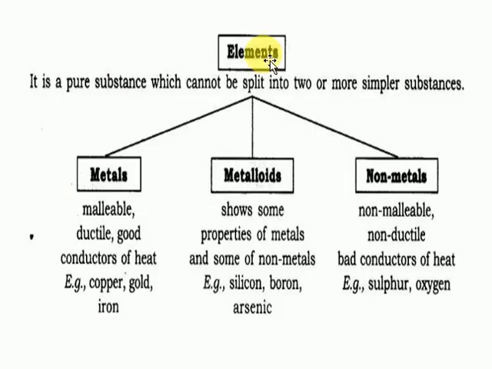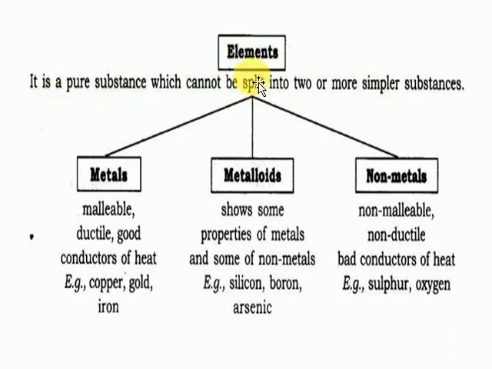Students, the first one, remember: an element is a pure substance which cannot be split into two or more simple substances. So it is called an element. Look, it is a pure substance which cannot be split into two or more simple substances, meaning this element cannot be made into smaller pieces. That's called an element.